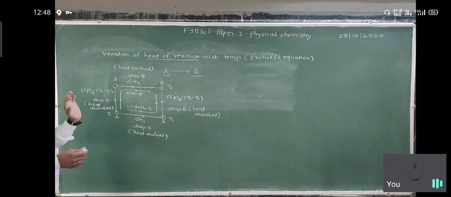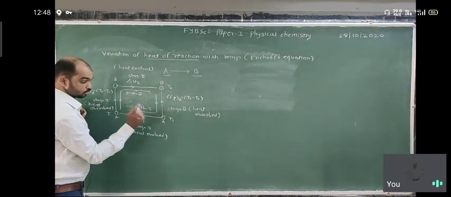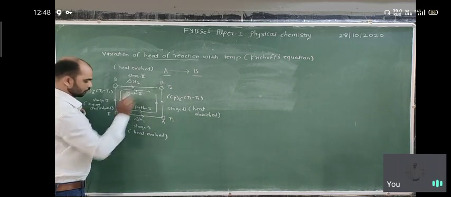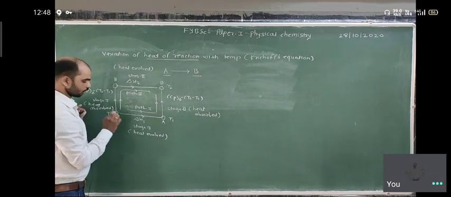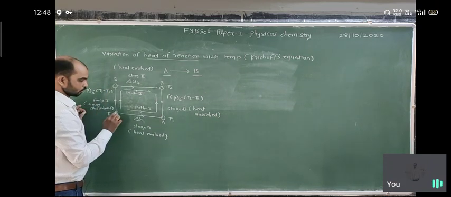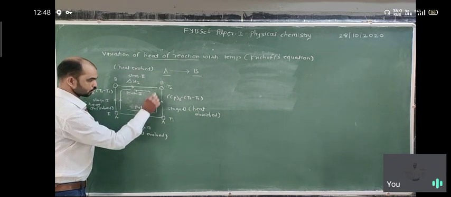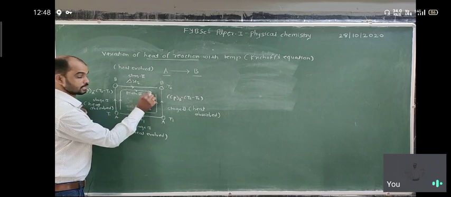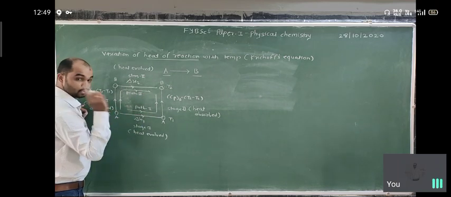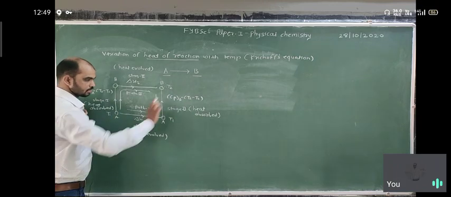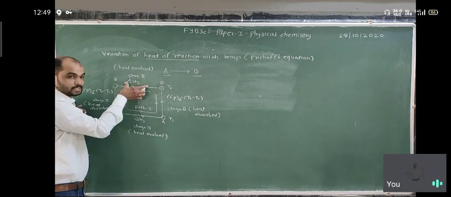So this is the diagram. So here we consider this diagram. We consider two steps, two stages, two temperatures T1 and T2. So when A converts into B, this is the diagram. We refer to routes: this is route 1, and here is route 2nd. When we consider route 1, there are two steps, two stages, stage 1 and stage 2nd. For route 2nd, this is stage 1, stage 2nd.